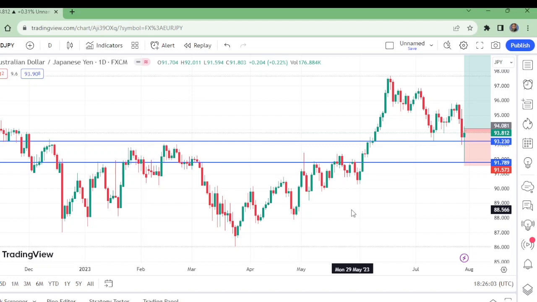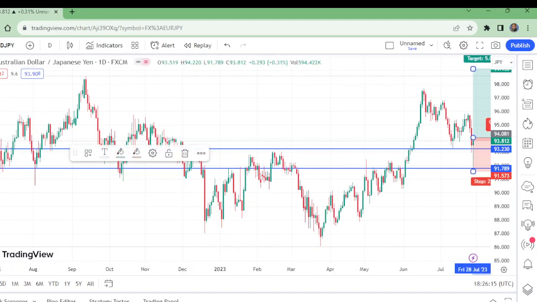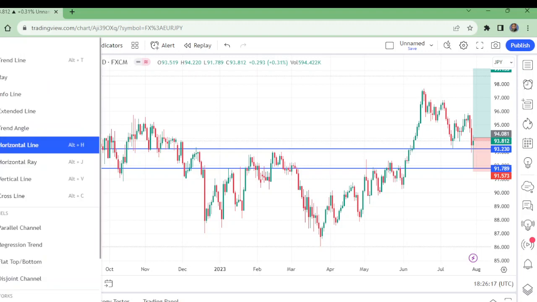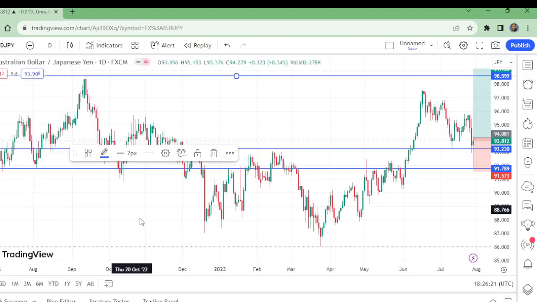But if the interest rate is raised, then it is expected that this level will also be broken. Even up to this level, if the interest rate is increased, there is the possibility of take profit.